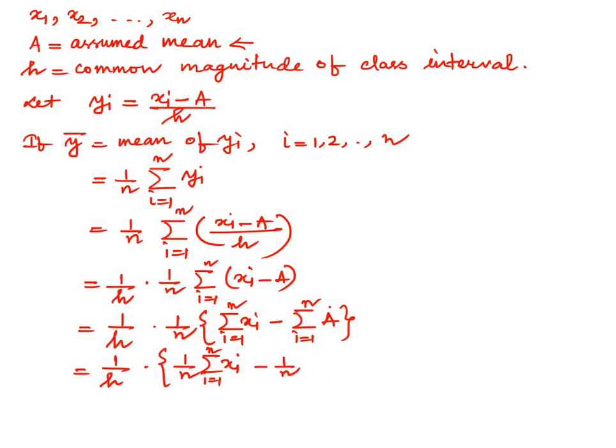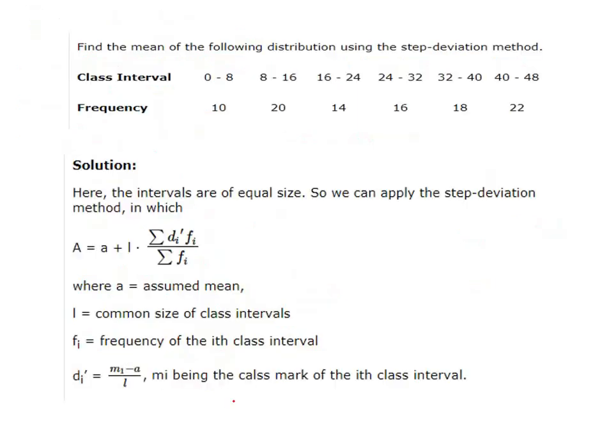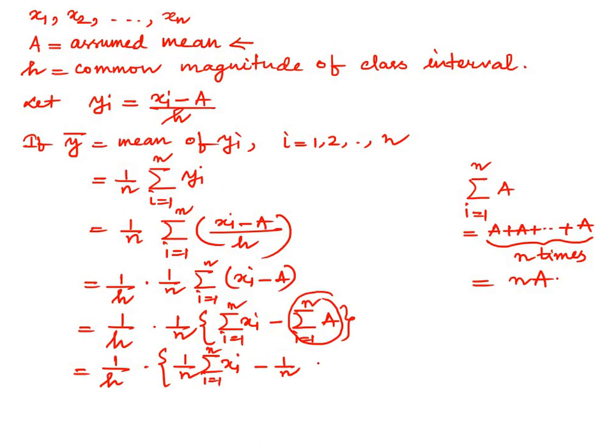Now what is the summation i equals 1 to n of a? We are adding a n number of times, so this is n into a. This n and n cancel.